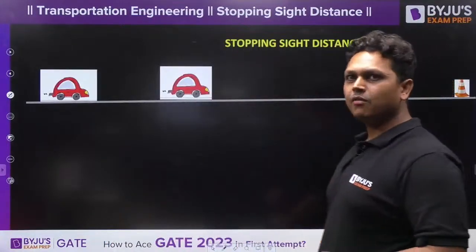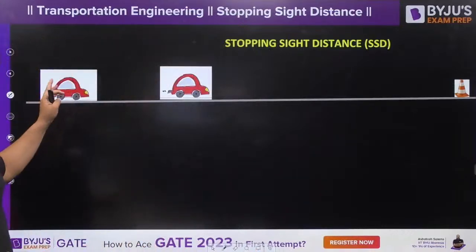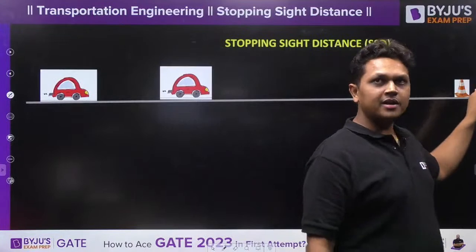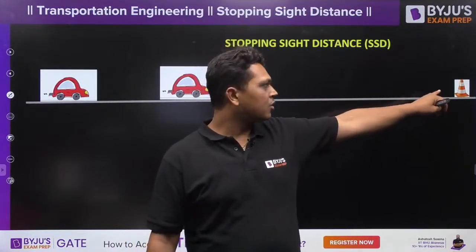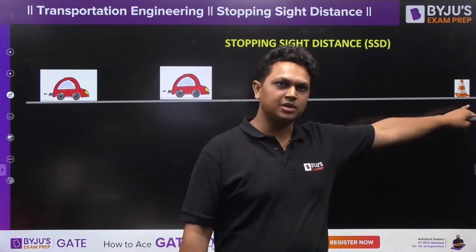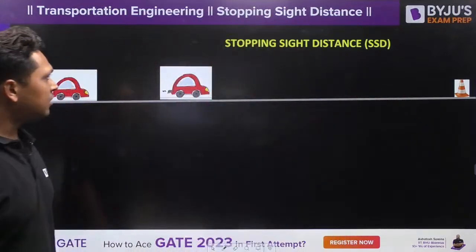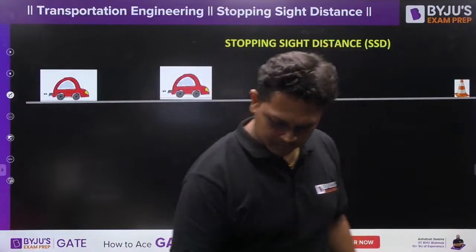Now let us understand what is stopping sight distance. This is a vehicle over here at some time t equal to 0, and this is the object over here. What is the height of the object? Comment in the chat section and let me know quickly. If you remember, tell me what should be the height of the object that he should be able to see. Comment in the chat section, guys, everyone.